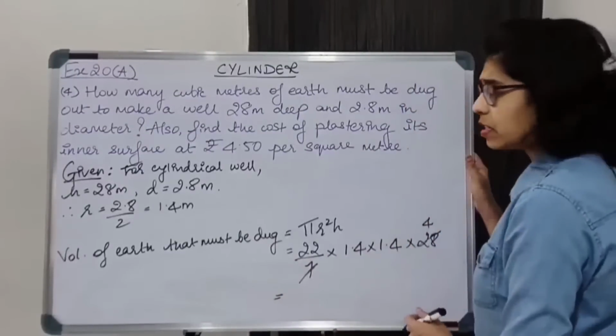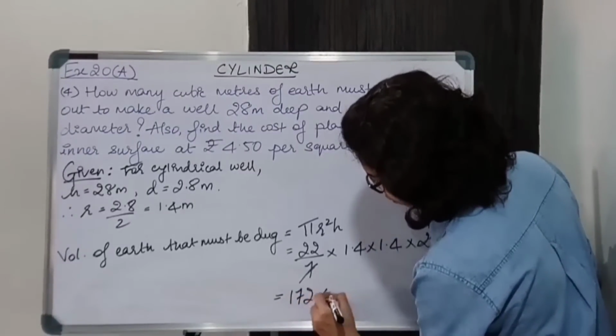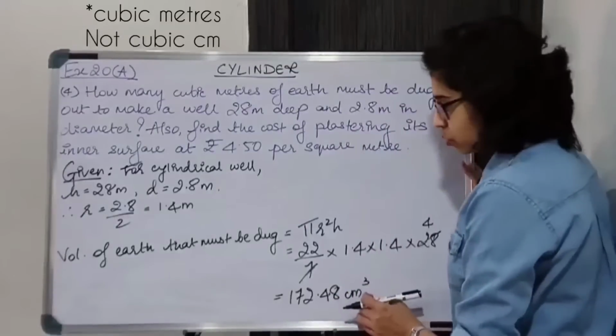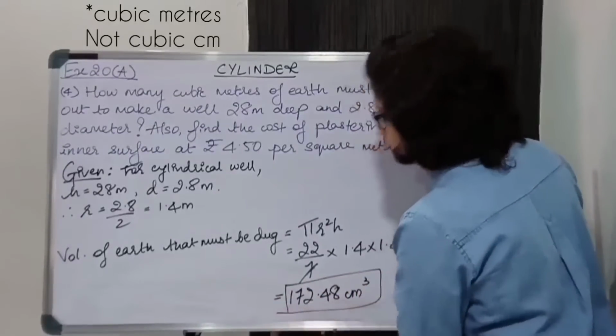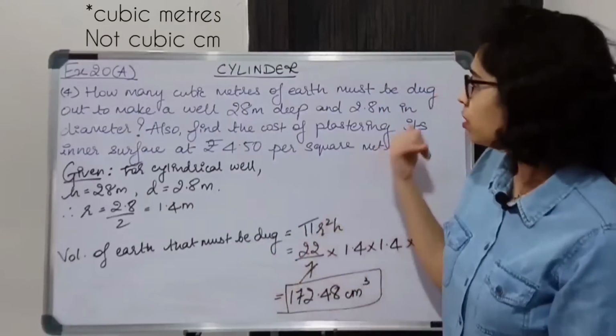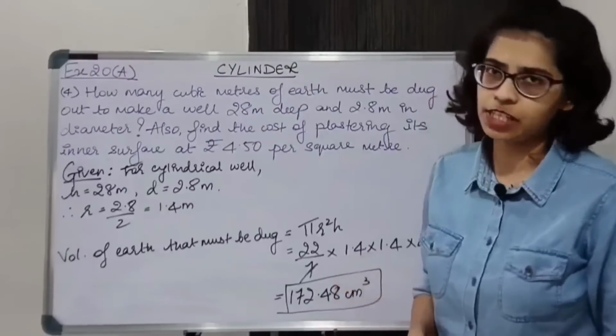We'll multiply this. On multiplying we get 172.48 centimeter cube. Please write down the unit, it's very important. So the statement will be volume of earth that must be dug to make the well is 172.48 centimeter cube.